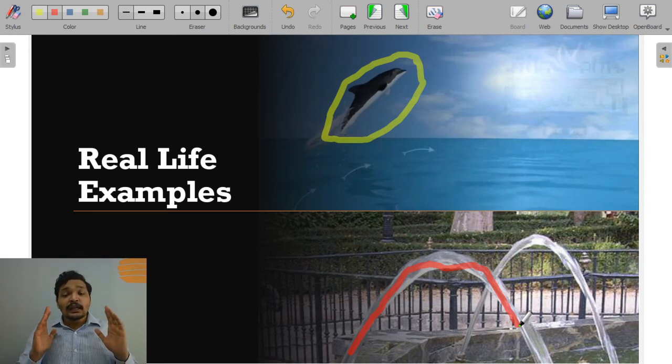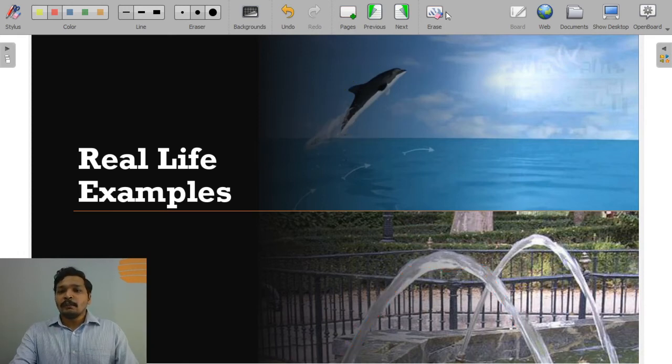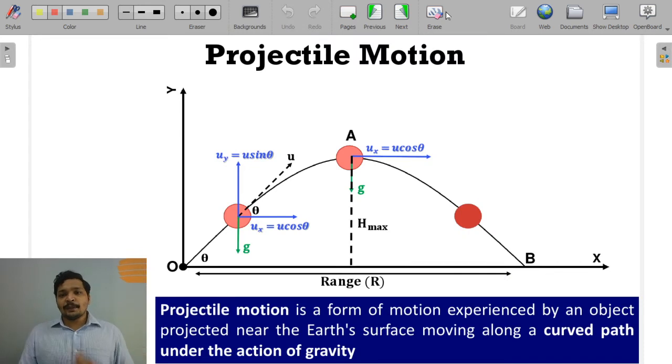So the thing is, projectile motion is everywhere, and it is important and critical for you to understand this, even for your real life learnings. But now let's get into this topic of projectile motion. I said it forms a parabola-like path, but you might be wondering why. It's because of gravity. Gravity is the culprit.